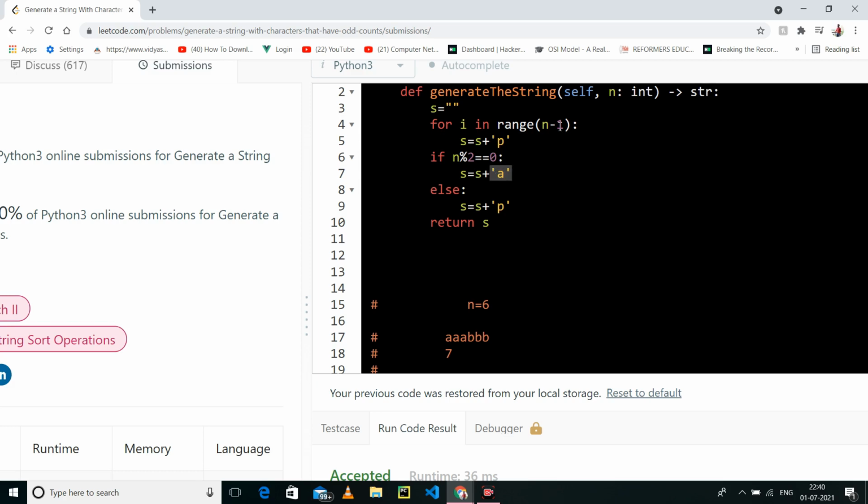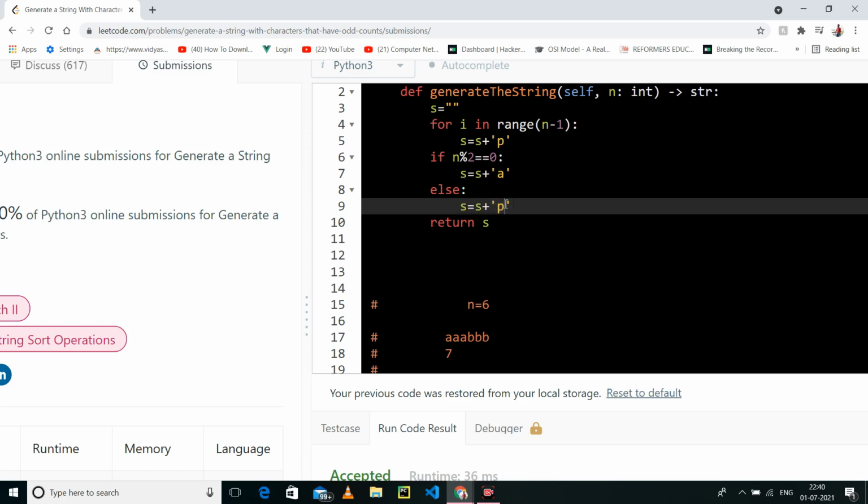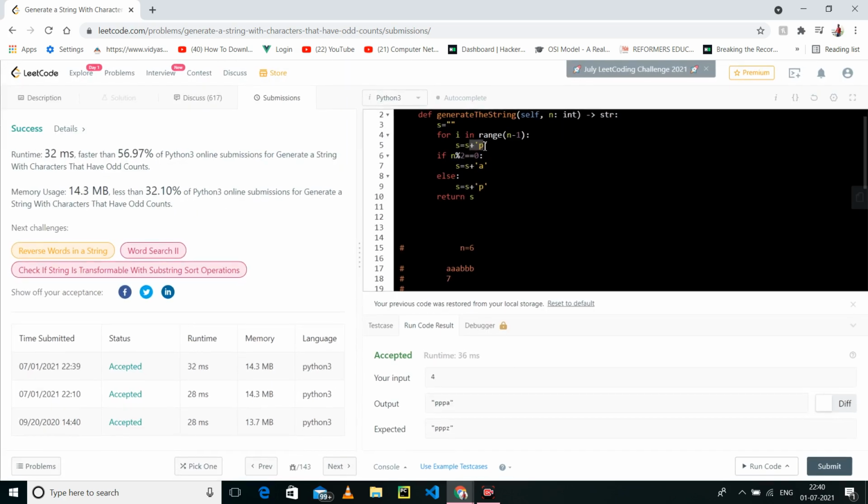So now what is the need of n minus 1? You have to include a different character. But if it is odd, if it is 5, you have included 4 p's here. Now you have to include 1 p more, so you have to add the character which you have inserted before. I hope you have understood, guys.